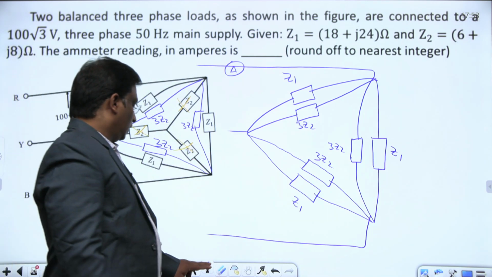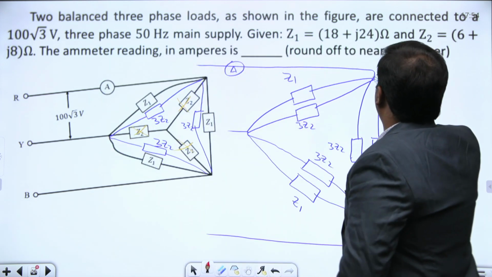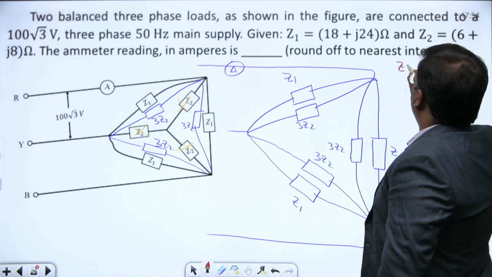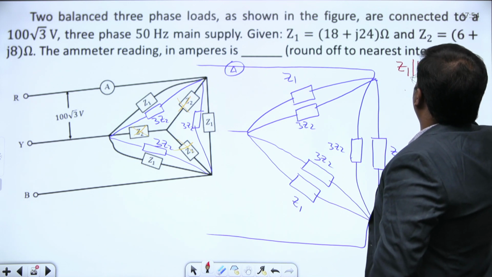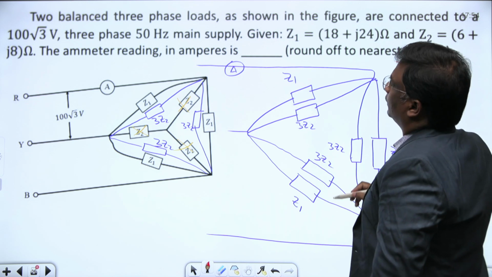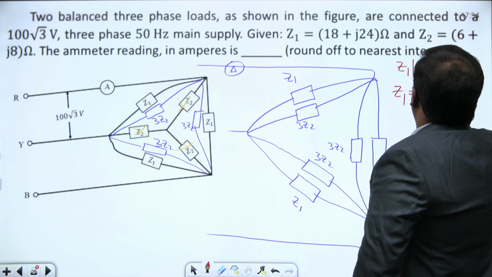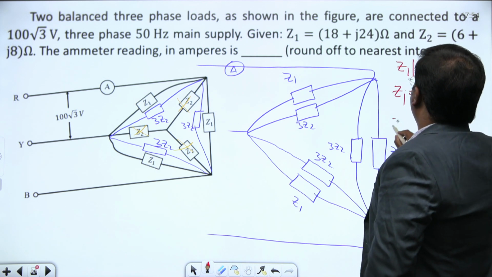Let us try to calculate this Z1 parallel with 3Z2, both are parallel, right? What is Z1 given? Z1 is 18 plus j24. What is Z2?